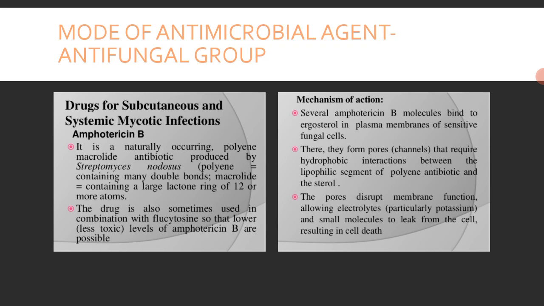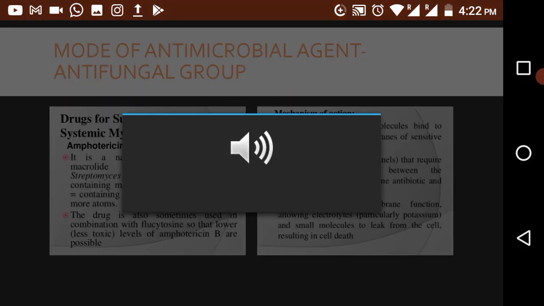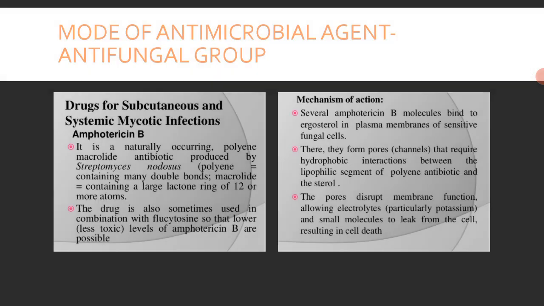Now we will see the antifungal agents that are available. First we will start with amphotericin B. Amphotericin B is used for subcutaneous and systemic mycotic infections.